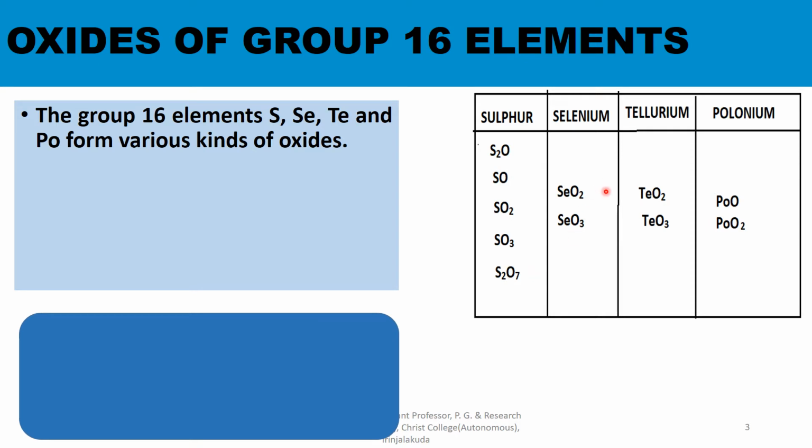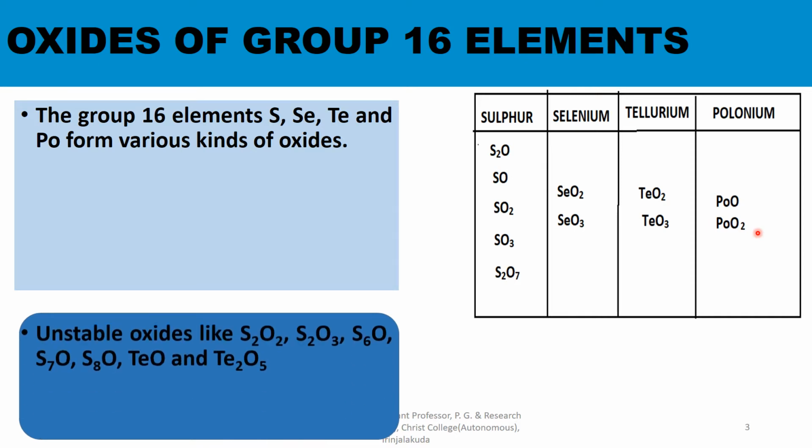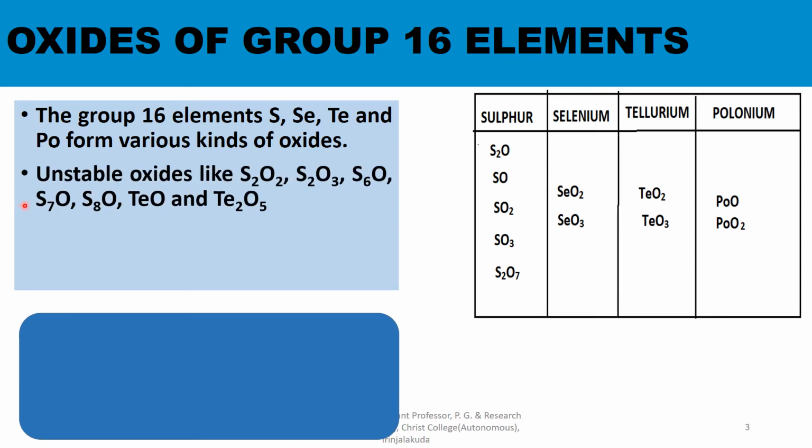Selenium forms SeO2, SeO3. Tellurium forms TeO2, TeO3. Polonium forms PoO, PoO2. Several other unstable oxides like S2O2, S2O3, S6O, S7O, S8O, TeO and Te2O5 have also been reported.